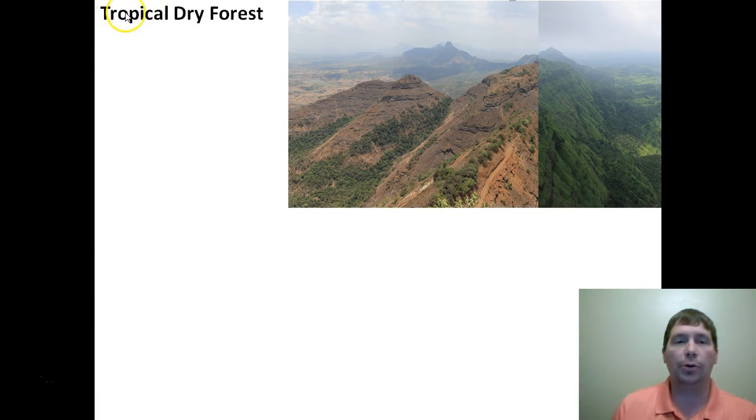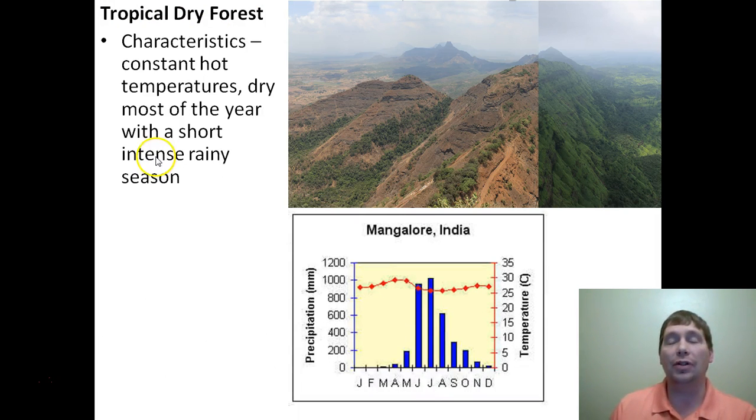The next biome we need to talk about is the tropical dry forest. Now, we still got the word tropical, so this is a place that is always hot, but it's also dry, so that's going to be something that's a little bit different from a tropical rainforest. The characteristic of a tropical dry forest is you have constant hot temperatures. If you look at the climate graph here, you can see we're always up around 90 degrees. And then we have periods of the year where it's crazy dry.